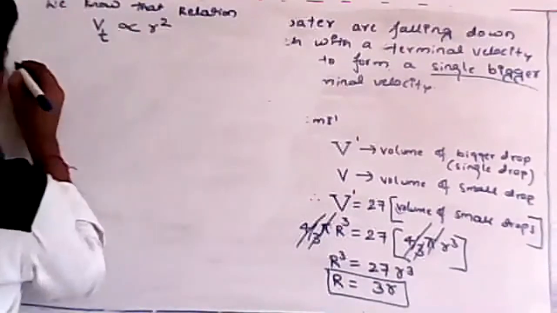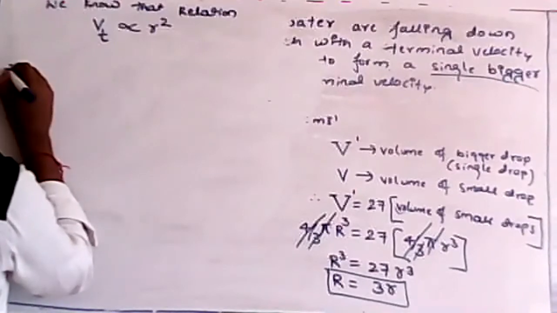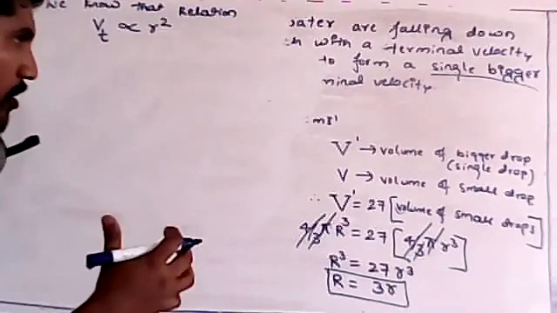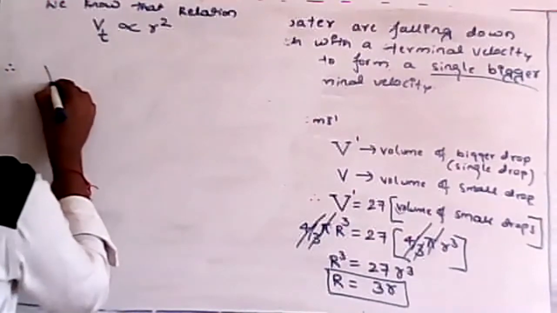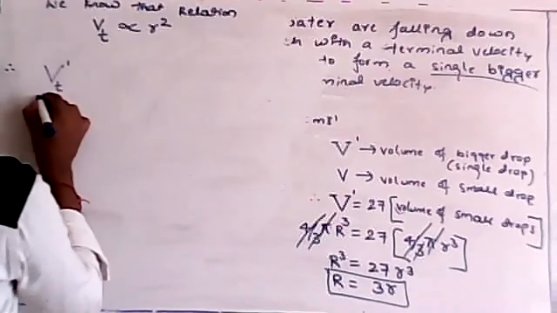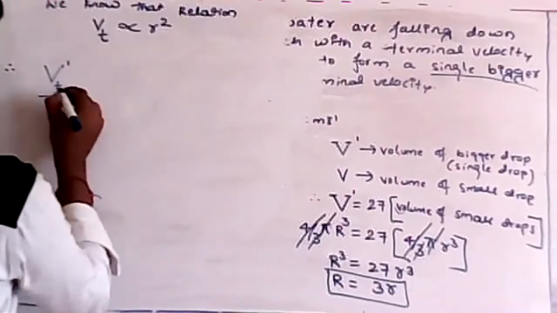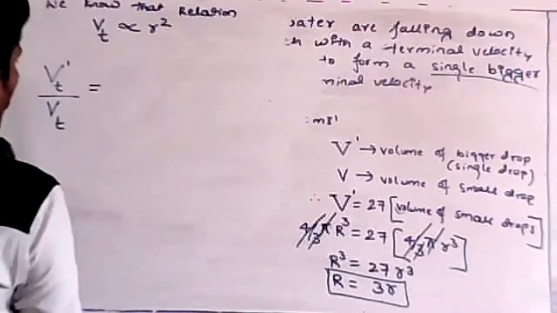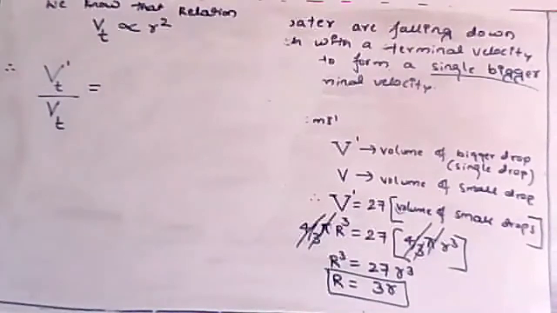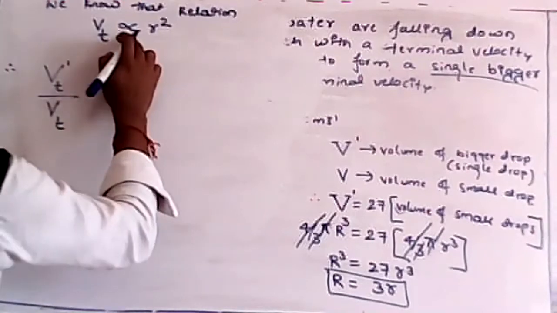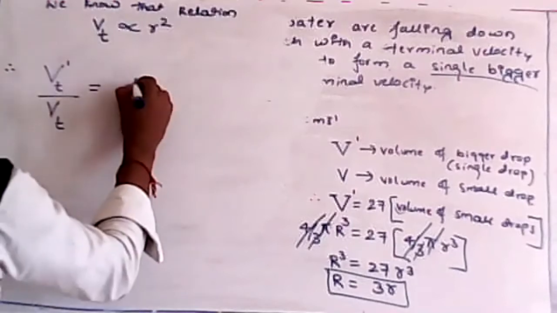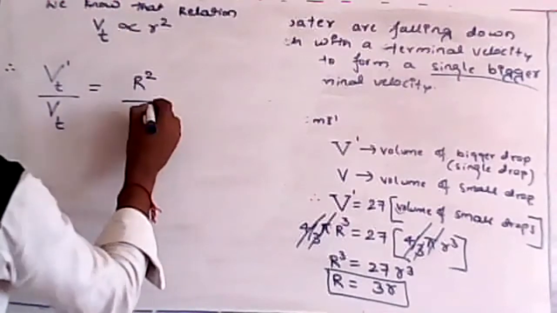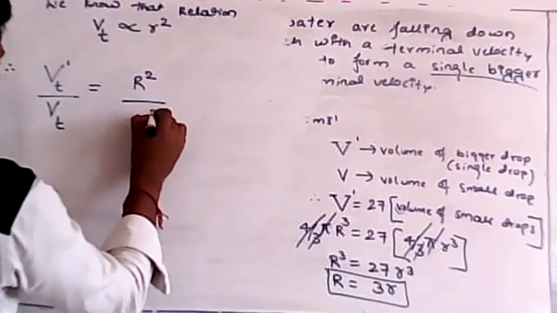So now I want to calculate the terminal velocity of the bigger drop. Let me divide Vt dash by Vt. I want to calculate this. According to this, Vt dash by Vt is equal to R square divided by r square.